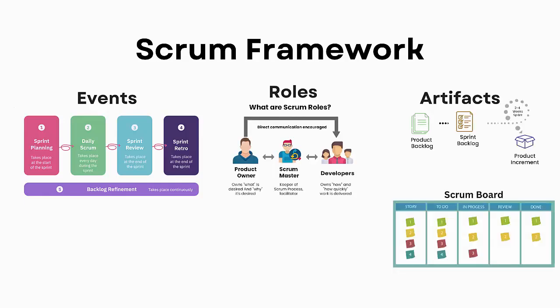Scrum is made up of events, roles, and artifacts. Events help organize the work and maintain a rhythm. Roles define responsibility and accountability within the team. And artifacts are the tools that provide transparency and help track progress.